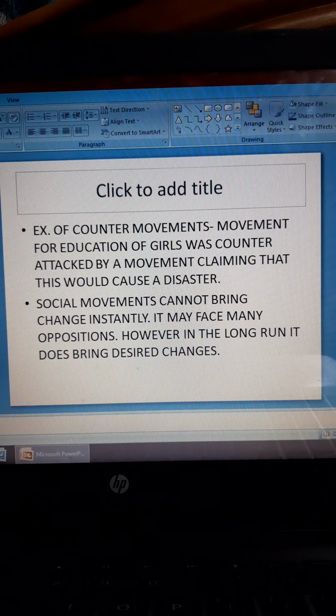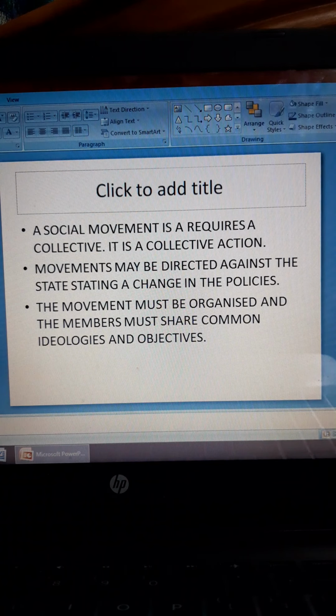Social movements cannot bring change instantly. It's not like you start a social movement right now and then start seeing changes in the society. It may face much opposition, like that of a counter movement. However, in the long run, it does bring the desired changes.